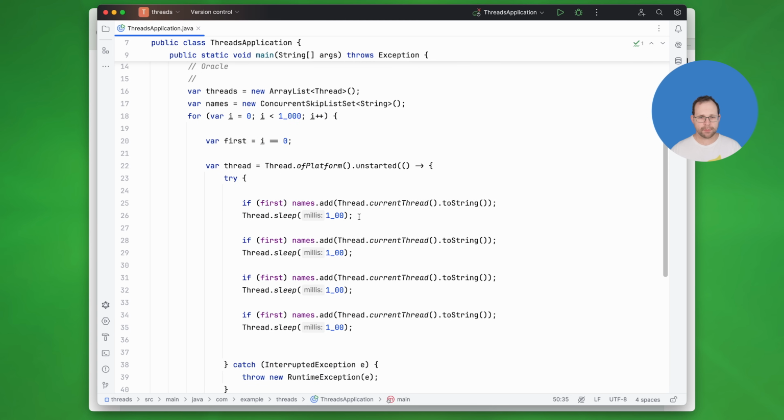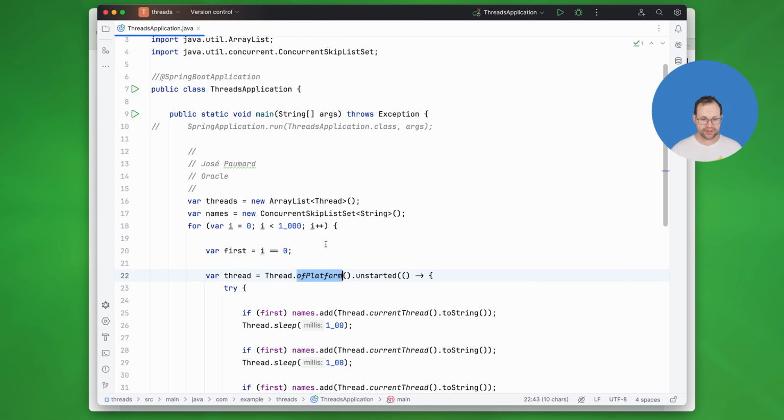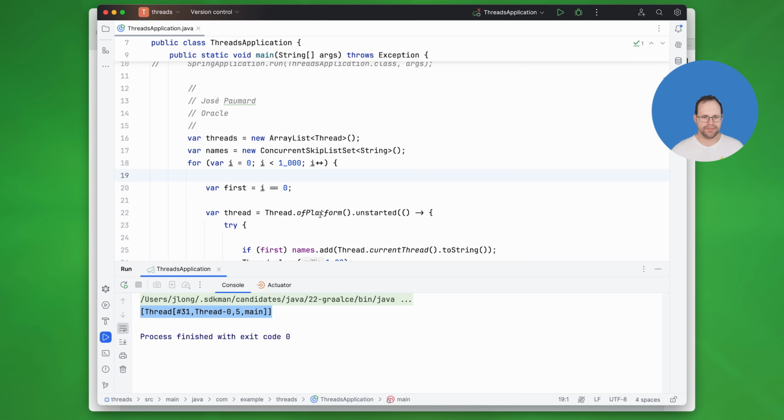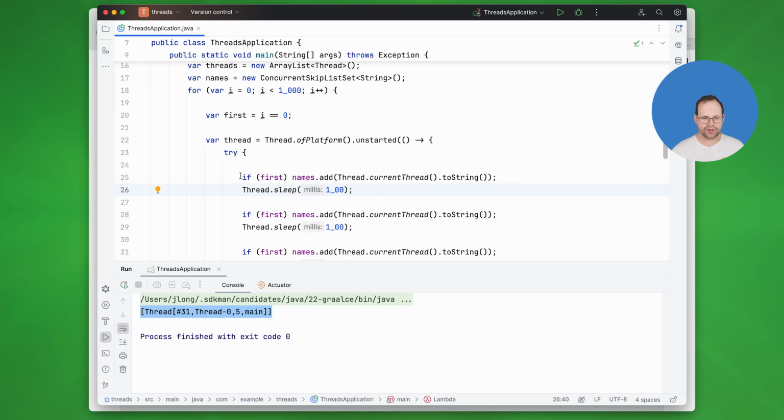So let's go ahead and run this. Remember, we're using regular platform threads here. Okay? Restart. All right, as we expected, it's a collection containing one name, toString, which shows that I was on this thread called number 31, which ran on this operating system thread and executor and all that kind of stuff. Okay? But one thread, as we expected, right? It's not surprising.